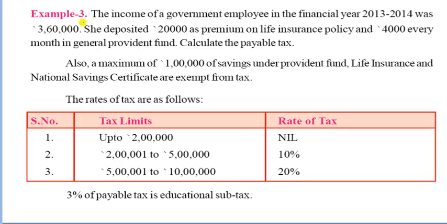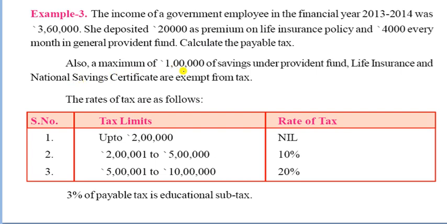Example 3 is given here. The income of a government employee in the financial year 2013 to 2014 was 3,60,000. She deposits 20,000 as premium of an LIC insurance policy and 4,000 every month through GPF. Calculate the payable tax.